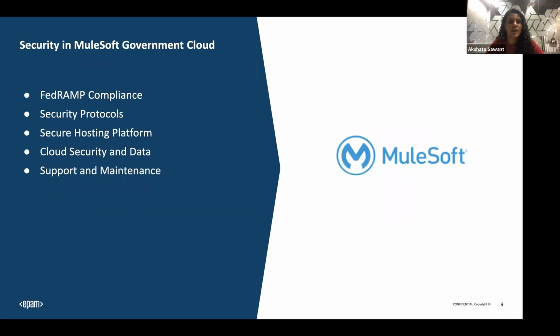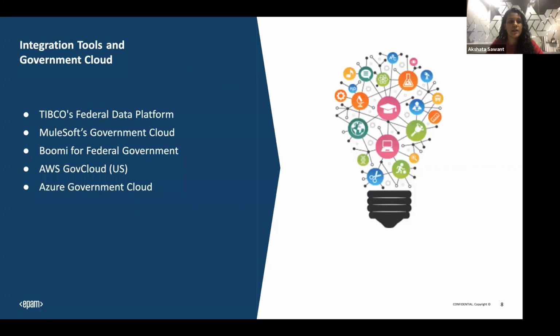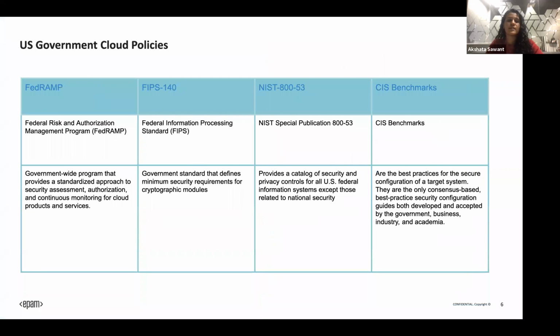The next one is MuleSoft's government cloud. How different is it? It follows all the government policies we have seen previously. Since it focuses on the US region, it complies with FedRAMP, FIPS, NIST, and CIS benchmarks, so these security policies are built in.